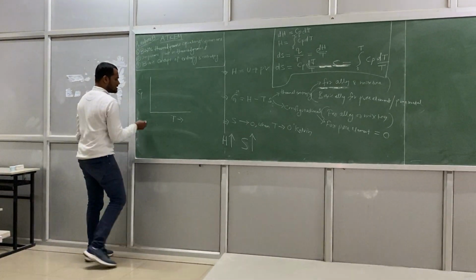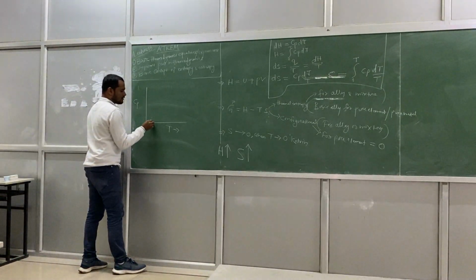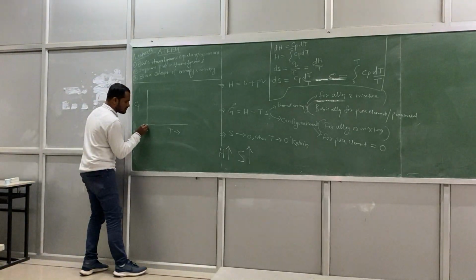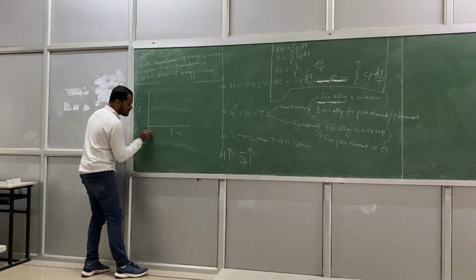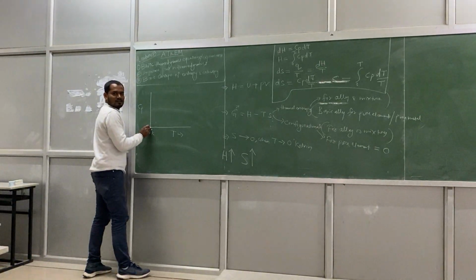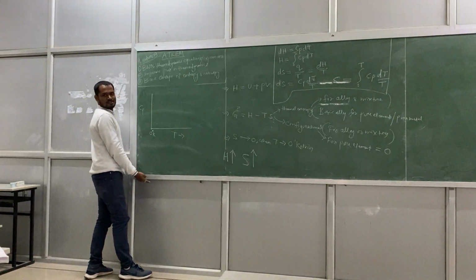So this is how the relationship will be. Can you tell me where it will start from? If this is 0 degree Kelvin, it will start from this point, because Cp will be 0, no? Vibration should be 0 at 0 degree Kelvin. So Cp will be 0 obviously.